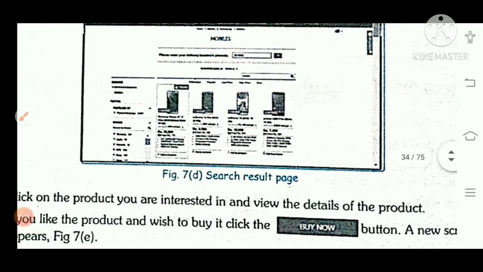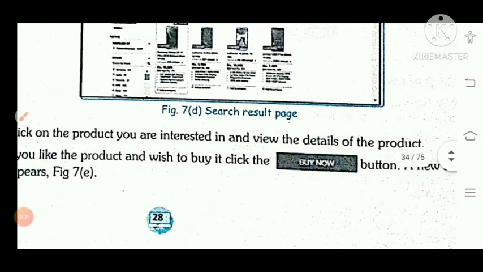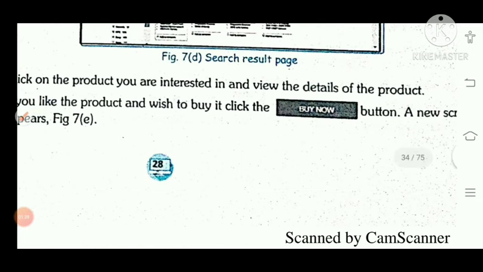Now from these products you can select the best one which suits your requirement, and when you click on any product, the product description is there. From here you can read the description of the product. If you are satisfied, then click on buy now. Otherwise, use the add to cart option, by which you can add it to your cart and decide later on.